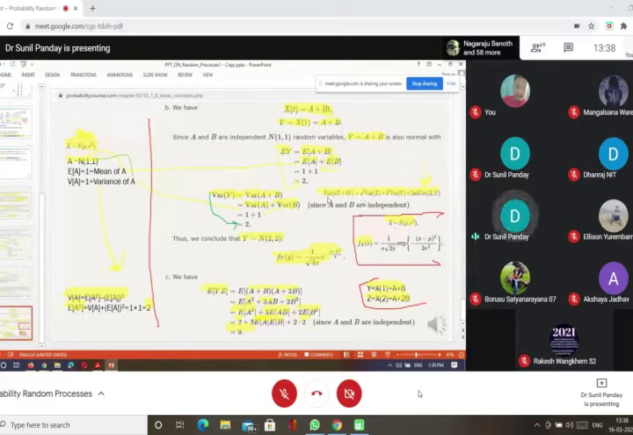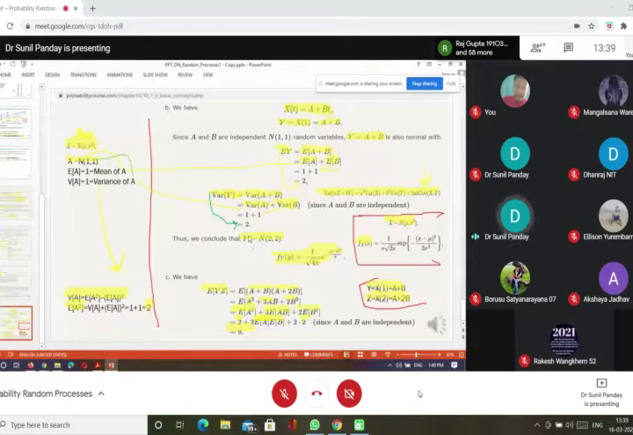And a is equal to 1 and b is also equal to 1. So the variance of A plus B can be rewritten as the variance of A plus the variance of B. Now what is the variance of A? This information is already provided to us: A is normal(1, 1). So its variance is 1. Similarly for B, its variance is also 1. That is 1 plus 1 equals 2.